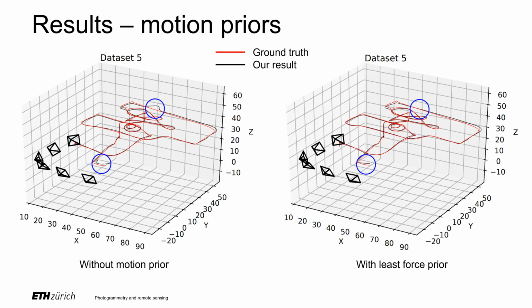Here is an example of qualitative difference without using the motion prior on the left and with using it on the right. The marked parts of the trajectory are significantly distorted, but get corrected by the least force prior.